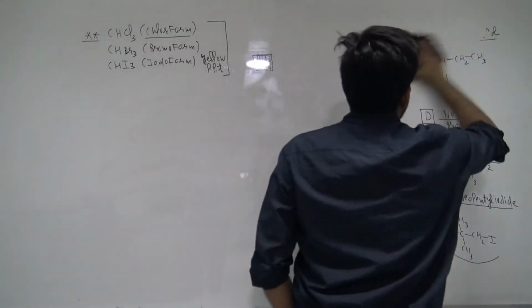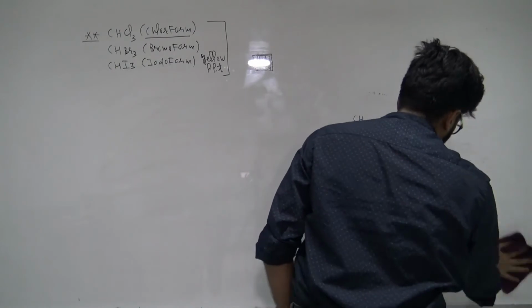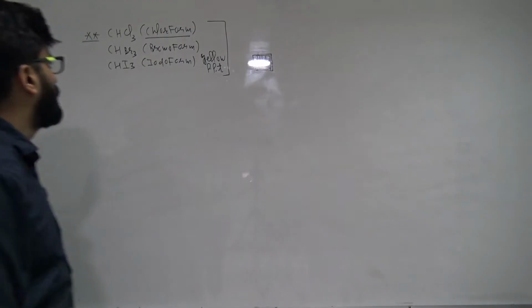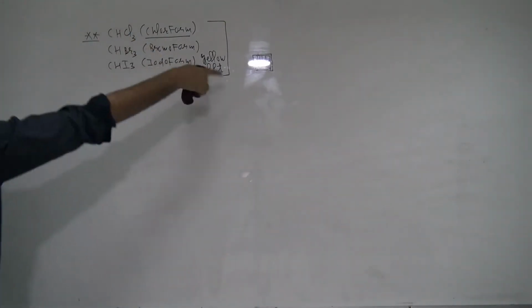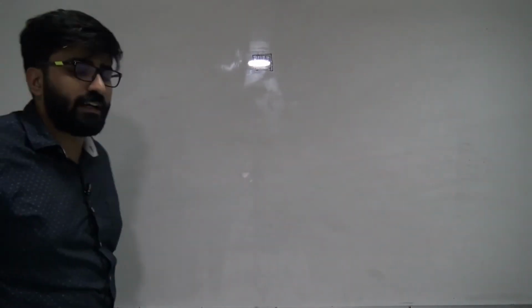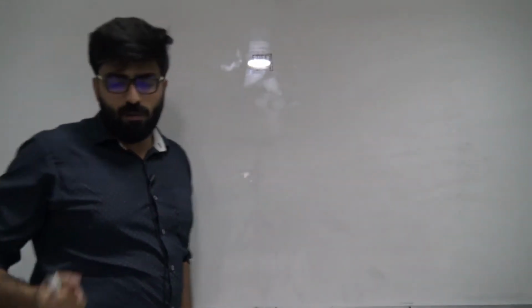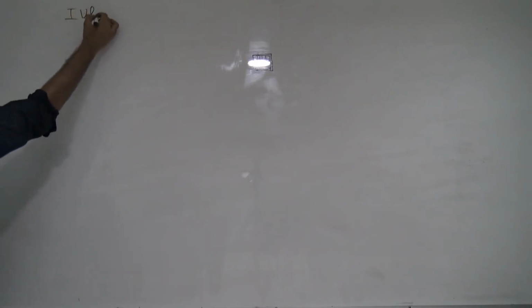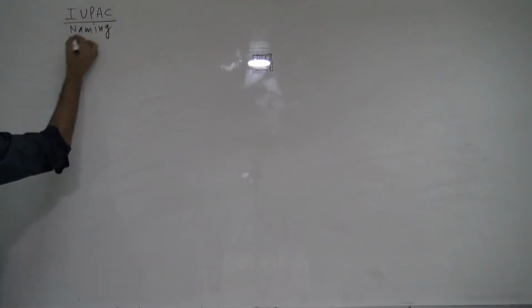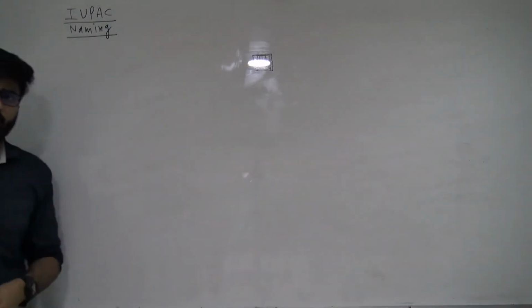IUPAC, write on heading IUPAC naming. Okay, chloroform, bromoform, iodoform, yellow precipitate. Okay, this is all about common naming. This much you should know regarding common naming. Okay, guys, now let's start with IUPAC naming.